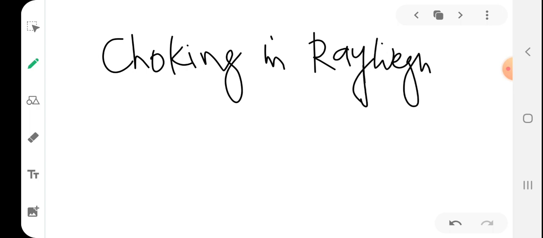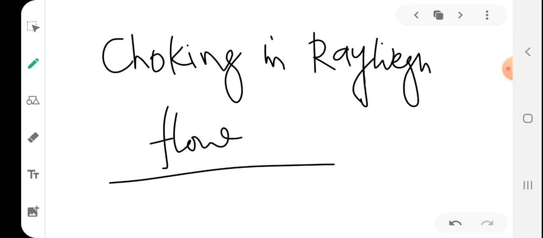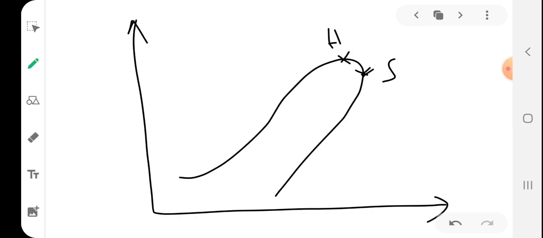So what will be the choking condition for Rayleigh flow? In heating, if we are adding heat to a subsonic flow, meaning M less than 1, so this is subsonic, right? Heating means the states will be shifted to the right. It can be observed that if we add heat, the Mach number increases and reaches a maximum value of 1. So if heat is added to a flow where M is less than 1, the Mach number will increase to 1. The Mach number will be 1 at this particular point.